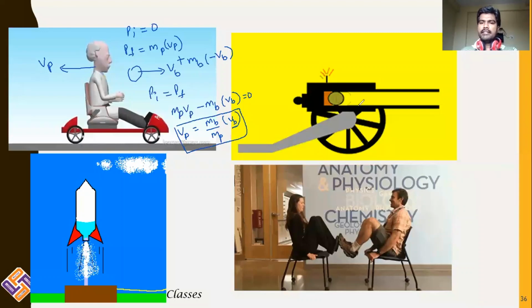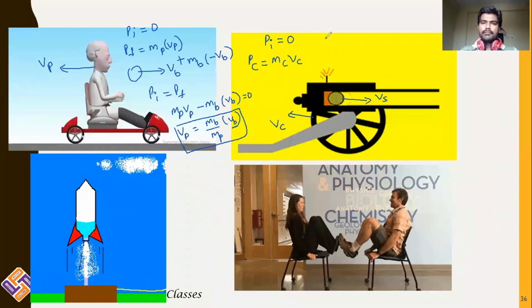Likewise, in this case also, initially the cannon and the shell are both in the rest position. Therefore, initial momentum is 0. And finally, there will be some momentum gained by the cannon as well as the shell. I am considering the velocity of the shell as Vs and the velocity of the cannon as Vc. Now the momentum of the cannon is equal to mass of the cannon times velocity of the cannon.